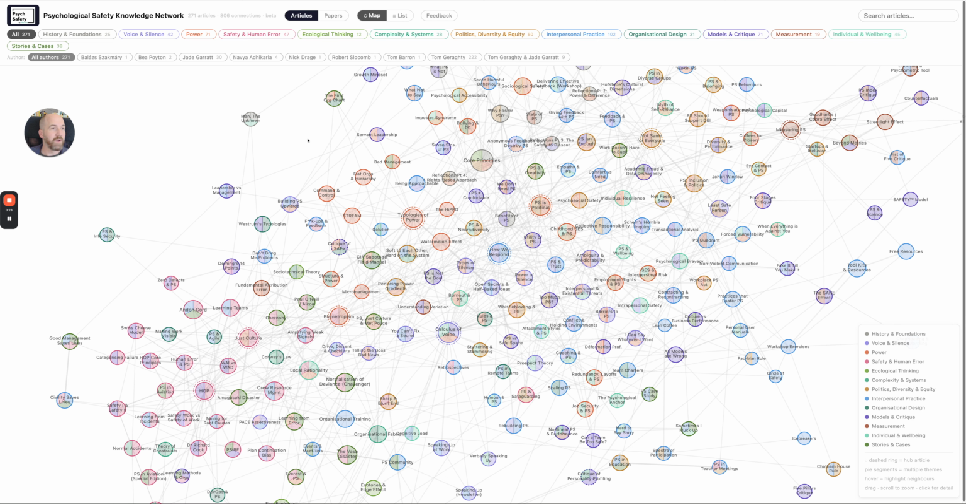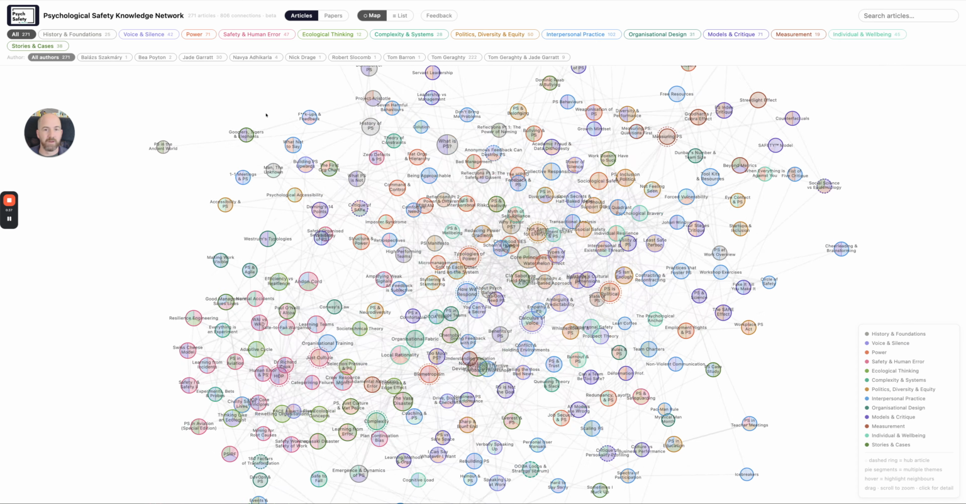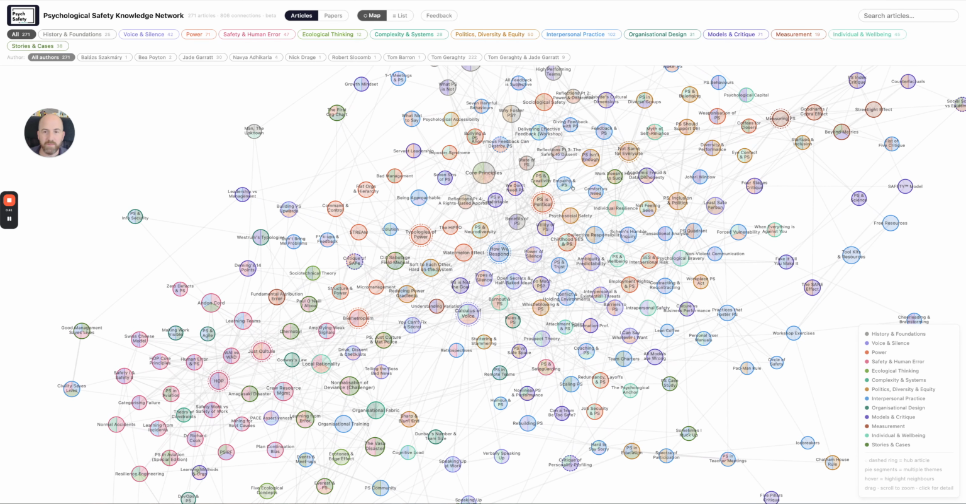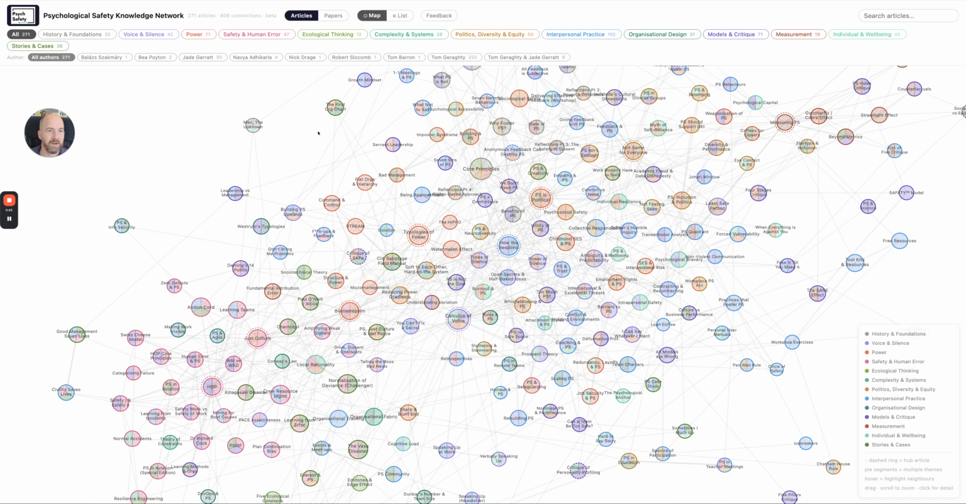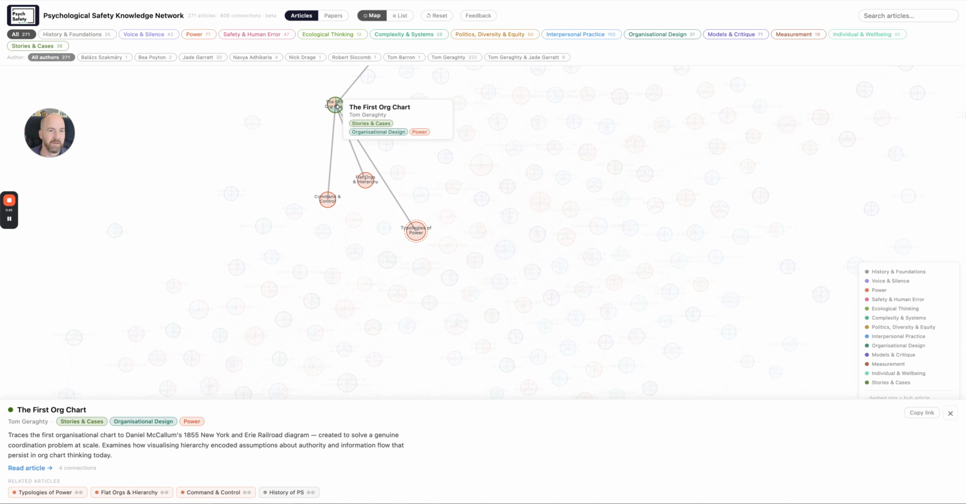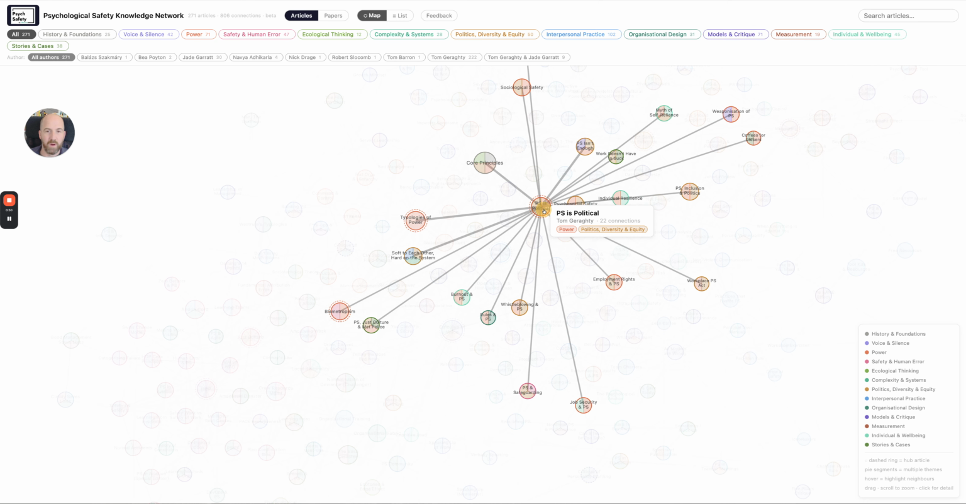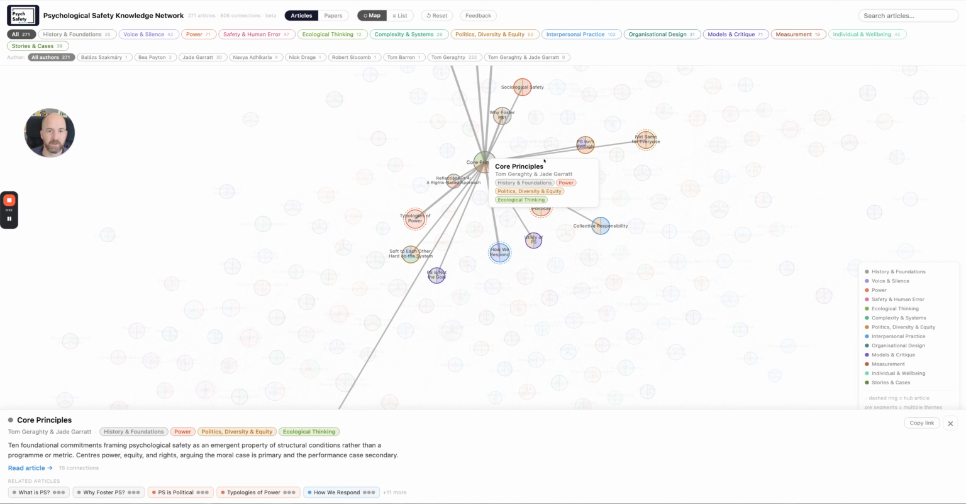If you go to explore.psychsafety.com, you'll get this page, and it will load, as you'll see, like this. It will load and things will start moving around. This is our semantic knowledge map, and all of these little bubbles here are articles, such as the first org chart article here, or our core principles article here.